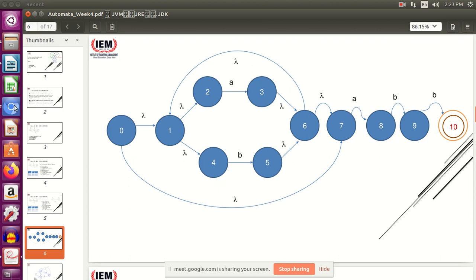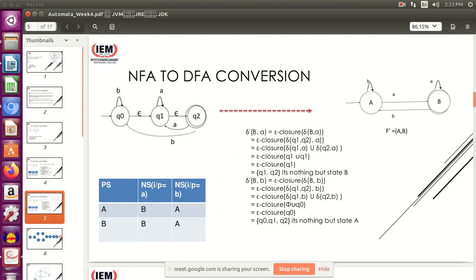Ma'am, can you move to slide number 5? Yes. Ma'am, how is the self loop on B for A? Once again, I could not hear you. Ma'am, how is that self loop on B for the value A? Okay, the reduced form, this one. No, node B. Okay.